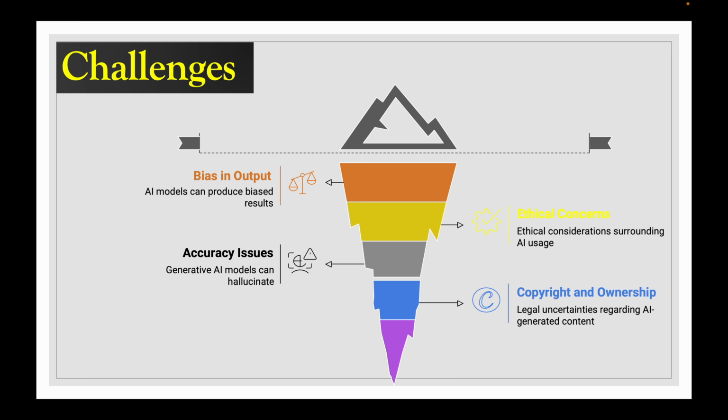Copyright and ownership problems. So there are problems like who owns AI generated content, the user or the company. There is still a legal gray area in many countries, so copyright and ownership problems should be solved. Lack of reasoning: AI is all like pattern prediction, so it doesn't understand context and can lack realistic reasoning.